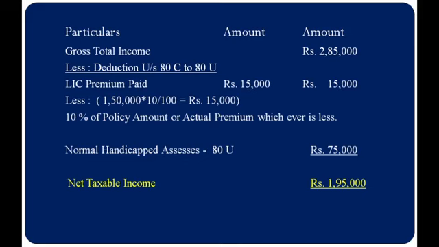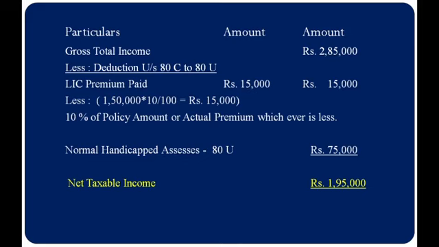Here he has paid a premium of 15,000, and the policy amount into 10% is equal to 15,000. So the deduction under section 80C of 15,000 is deductible. I have mentioned that it is 10% of the policy amount or the actual premium, whichever is less. Here both amounts are the same, so I have posted it as 15,000.